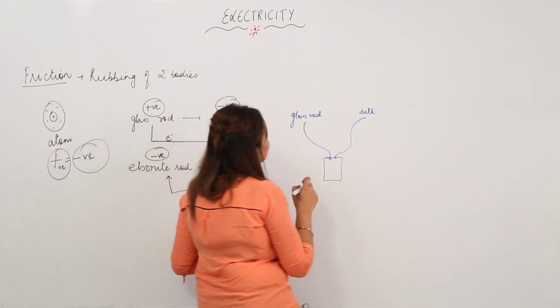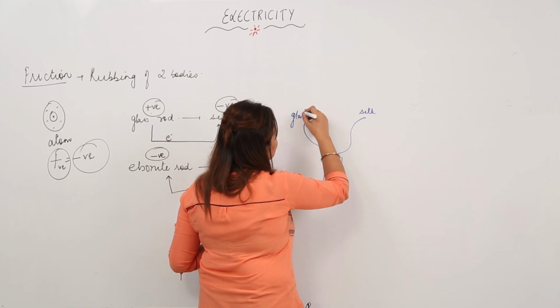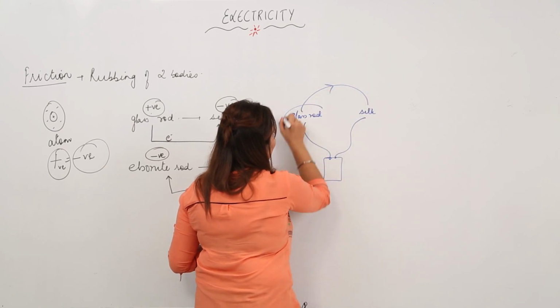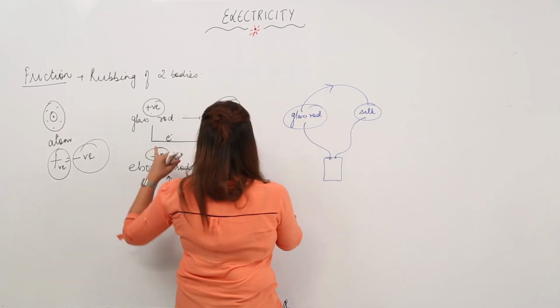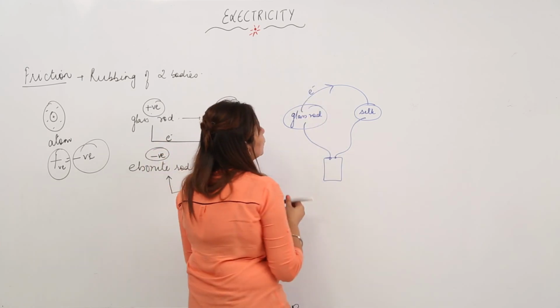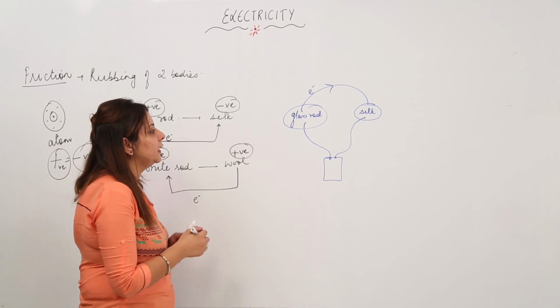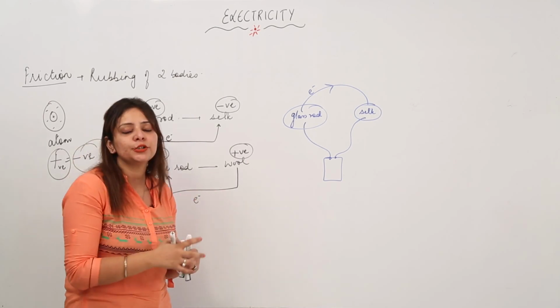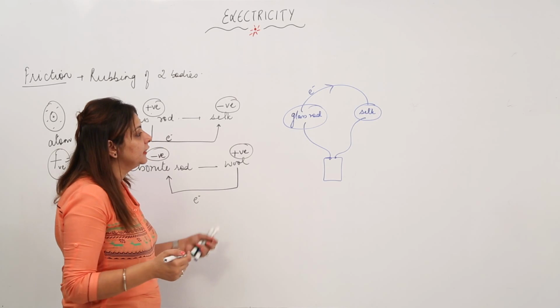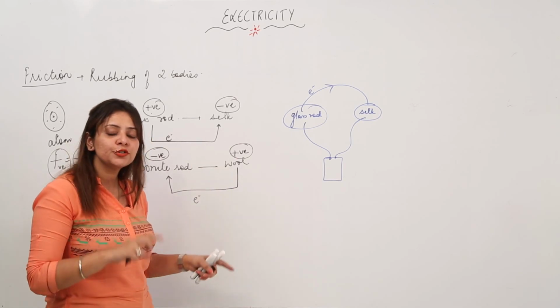We see that electron current is going to flow from glass rod to silk, because we saw that electrons were moving from glass rod to it, so current will flow from glass rod to silk. So this is the introduction to electricity. And moreover, now I think you got it, how friction can produce electricity.